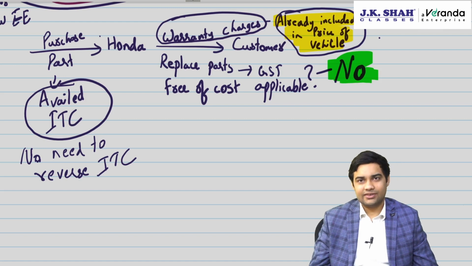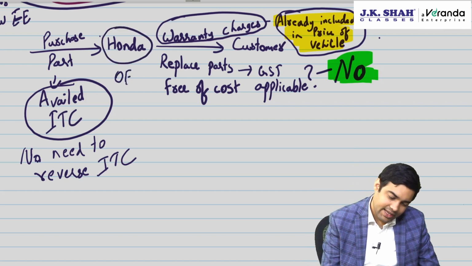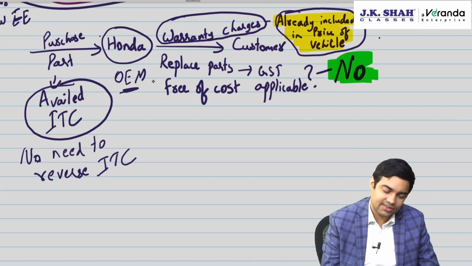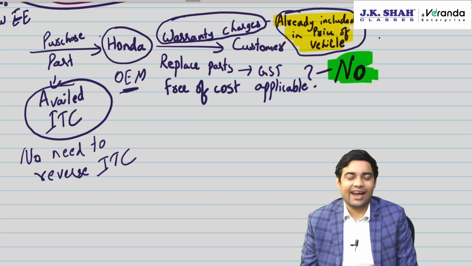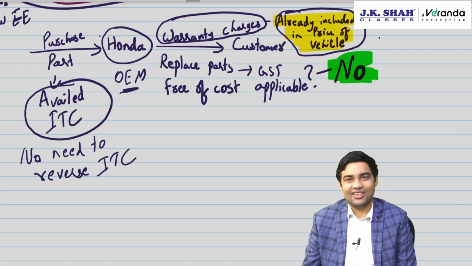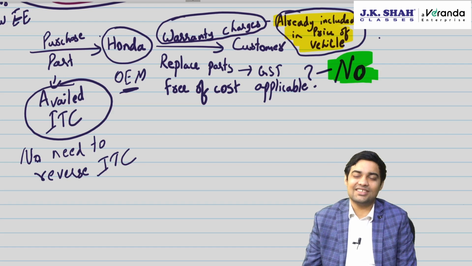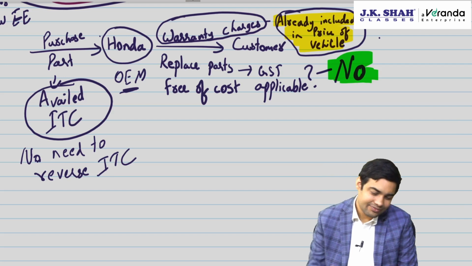Very good point. Honda is called an OEM in the circular, original equipment manufacturer. What is the equipment, sir? Activa. And who is the manufacturer of that? Honda. Original equipment manufacturer. Okay. So this is part 1.